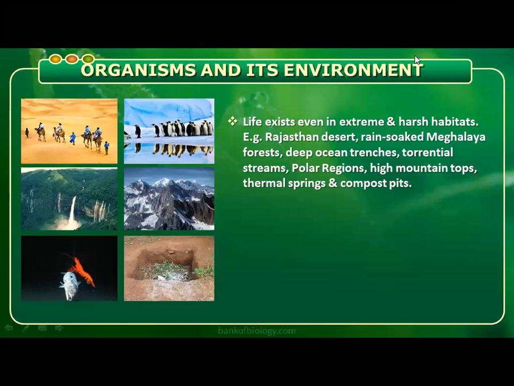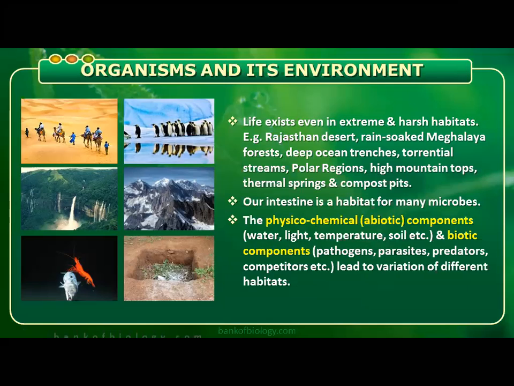So life exists even in extreme and harsh habitats like the Rajasthan desert, rain-soaked Meghalaya forest, deep sea, deep ocean trenches, torrential streams, polar regions, high mountain tops, thermal springs, and compost pits. Our intestine is a habitat of many microbes. We can say it's an ecosystem itself. Our intestine has various kinds of microbes useful for the different metabolic activities of our body.